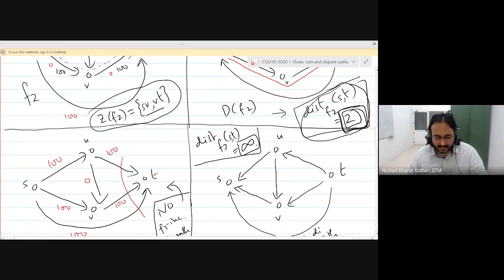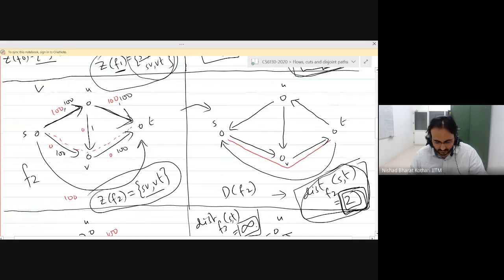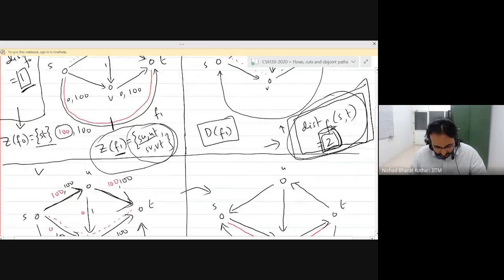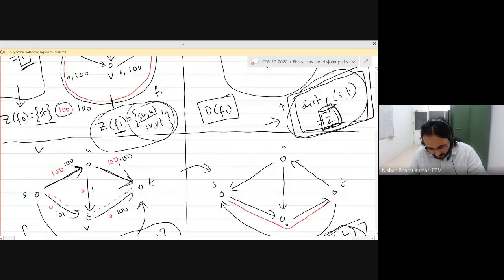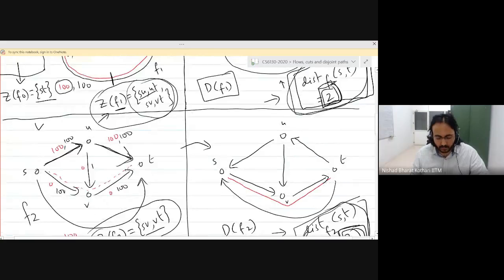I'm calling this the Z set. What will happen to this Z set is that it will become smaller and smaller. It will become a proper subset of the previous Z set. So if you look at this Z set in f1, it had 4 arcs, but in f2 it only has 2 arcs which were there in the original 4 arcs, right?